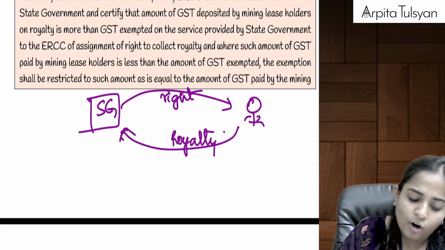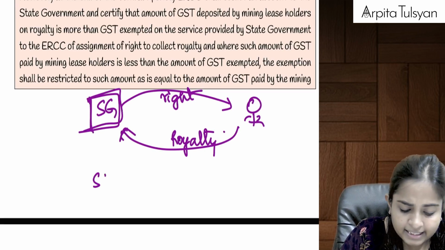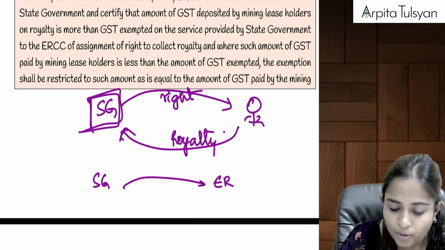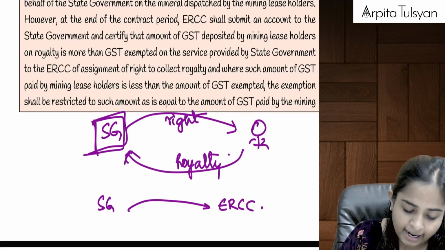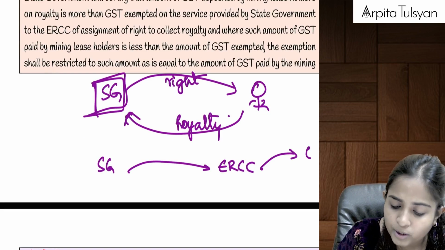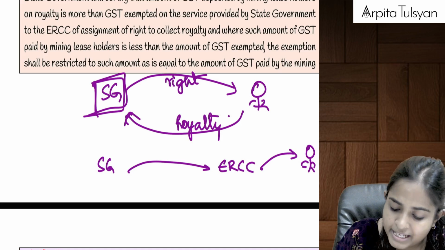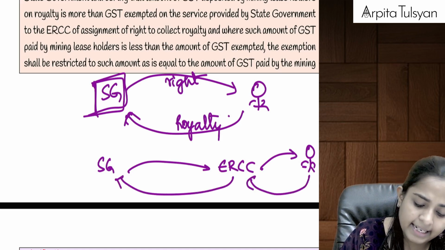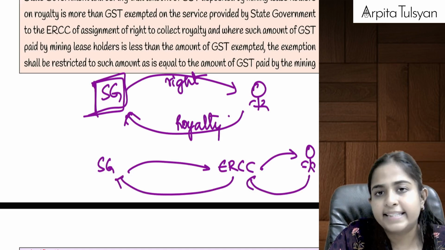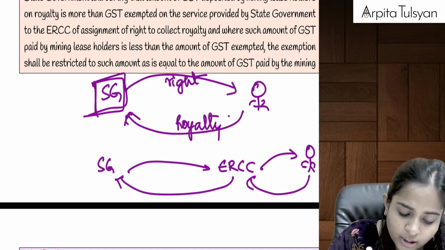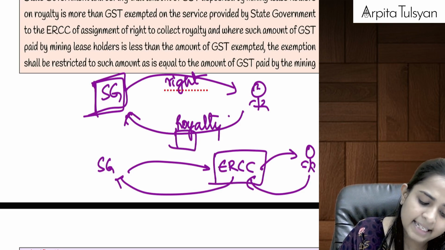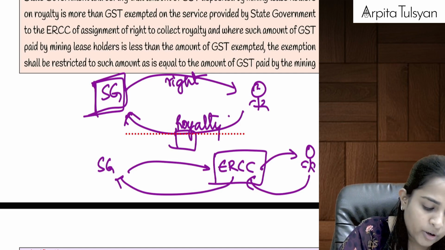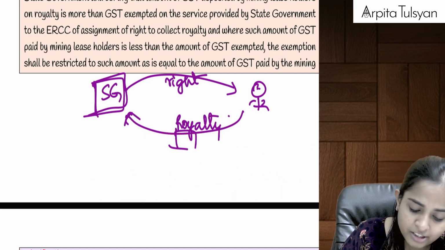Now listen, for this, what the state government does is, state government is going to appoint a person called ERCC, excess royalty collection contractor, and this ERCC is going to collect the royalty from me. Means I will pay the royalty to the ERCC, and then ERCC will pass it on to the state government. Means first I got the right from the state government, for which I am required to pay the royalty, but royalty I will first pay to the ERCC, and then ERCC will pass it on to the state government. Okay, so I will change this diagram itself.